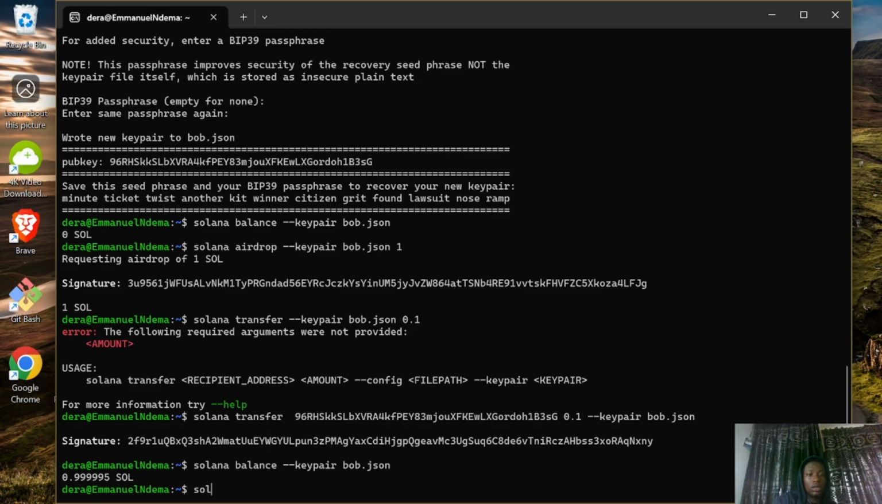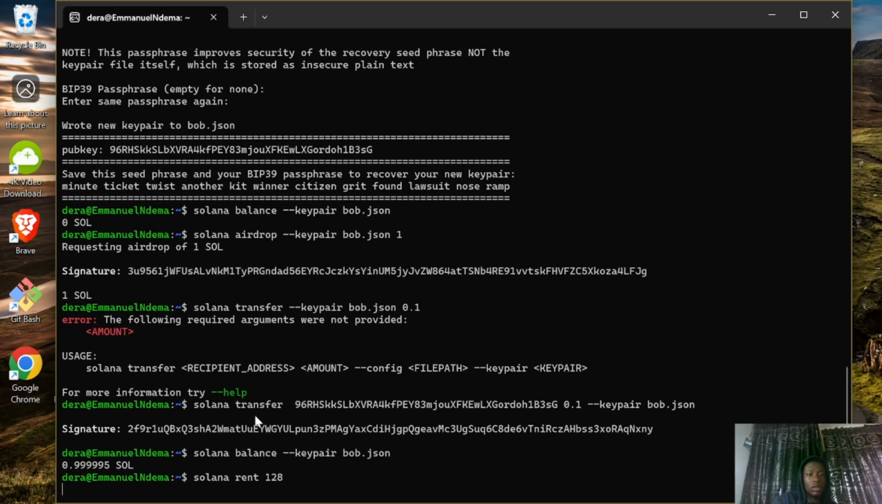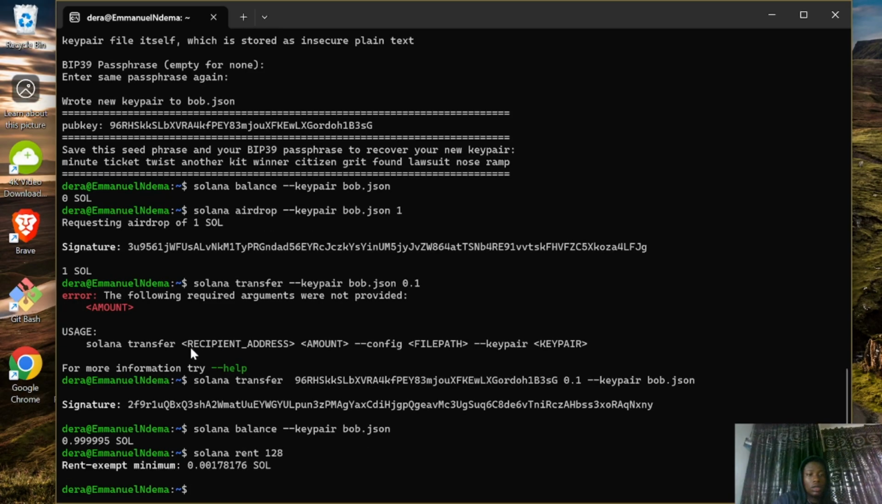So now to calculate the rent exempt minimum value for an account data field length, we have to use solana rent, say 128. And you can see the rent exempt minimum we have is 0.017816 SOL. So what does this even mean?